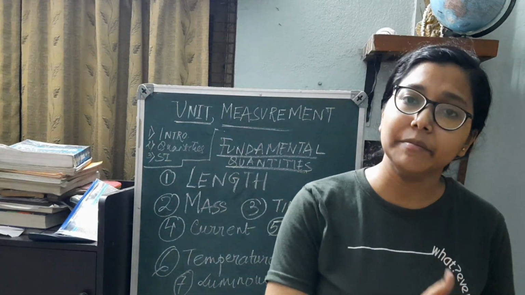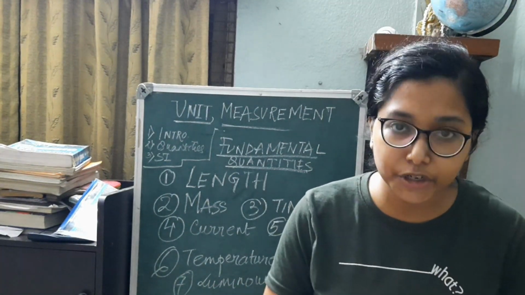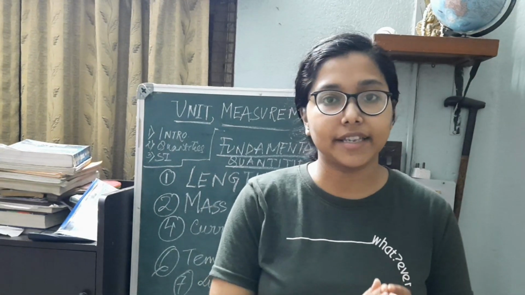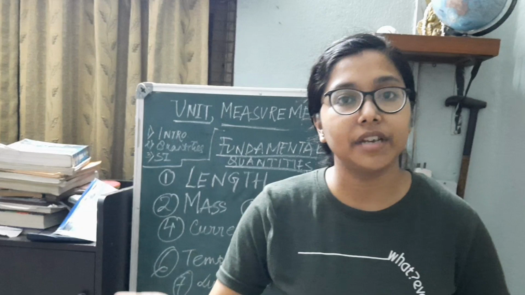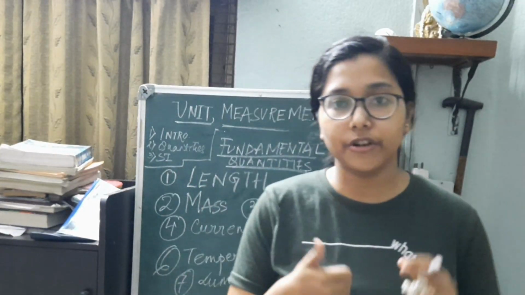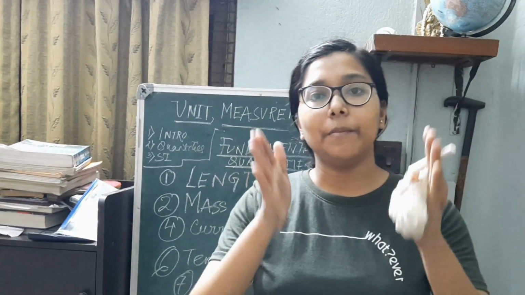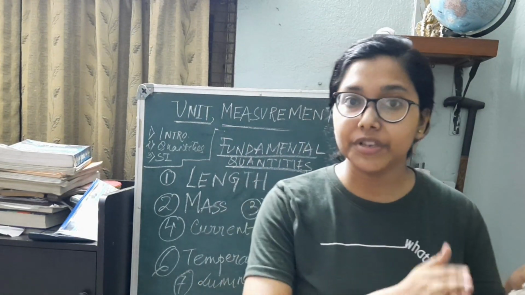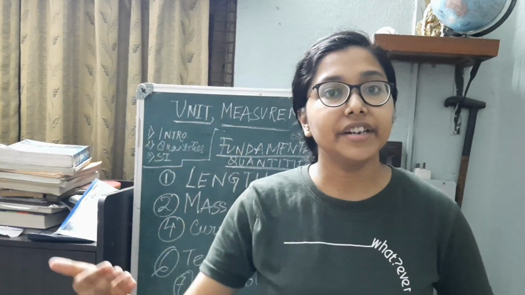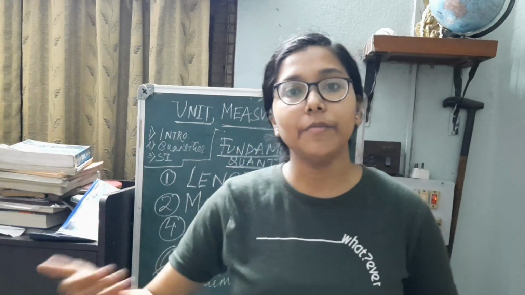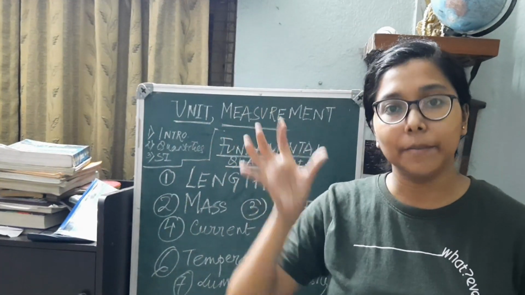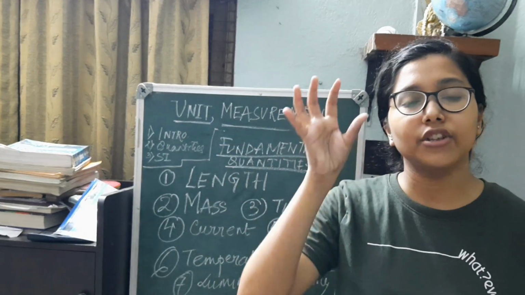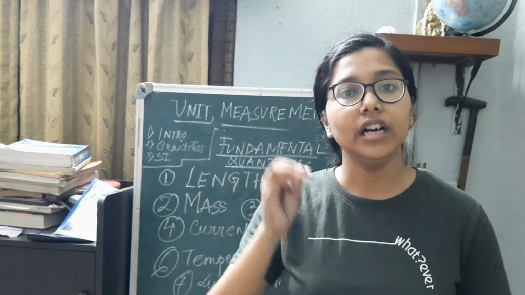And in this way, there is a wide range of units when it comes to any fundamental quantity. And for the measurement of fundamental quantities with enough precision as well as accuracy, we generally have vernier calipers, and for more precision we have the micrometer screw gauge. In general, compared to a meter scale, the vernier caliper will have better measurement precision and accuracy, which is solely dependent on the least count.